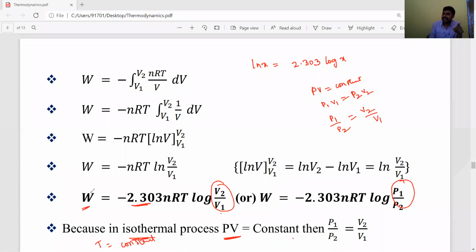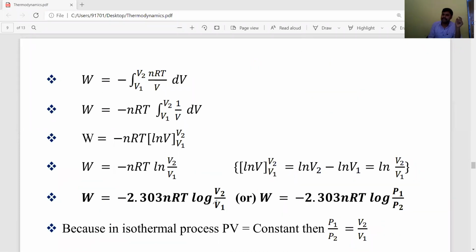So this W is nothing but the work done by the system in isothermal reversible expansion of an ideal gas. In the expansion process, the work done by the system in a reversible process is equal to minus 2.303 nRT log V2 by V1, or W is equal to minus 2.303 nRT log P1 by P2.